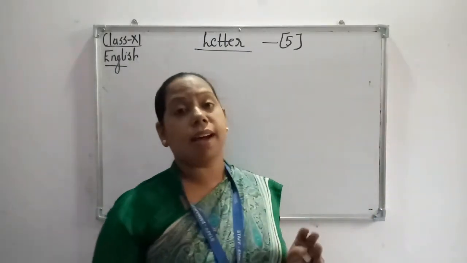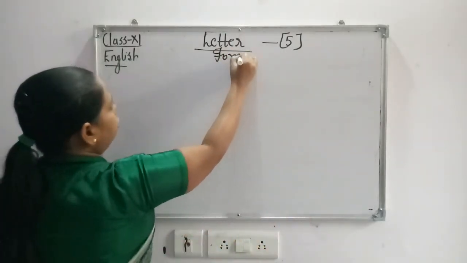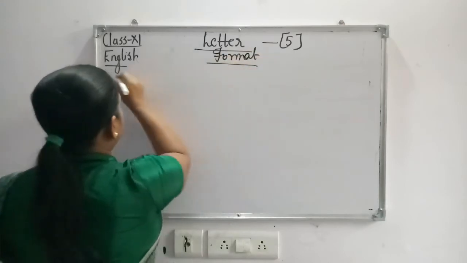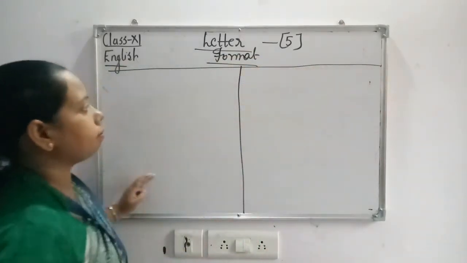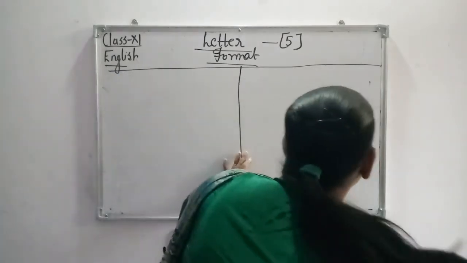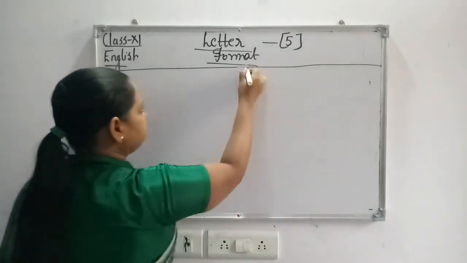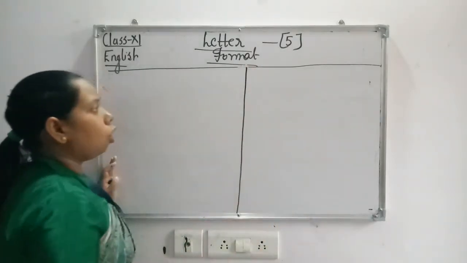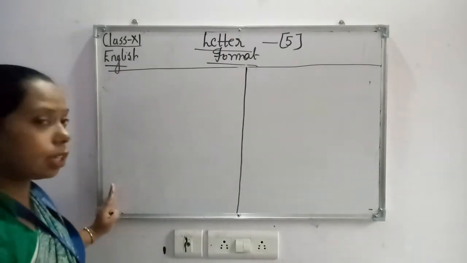Now what is the format of a letter? So we are proceeding to the format. I will divide my board into two parts so that it is easy and convenient for us. Suppose this is your answer sheet or your copy. It is left aligned.